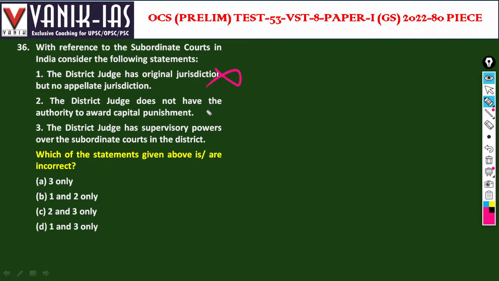The district does not have the authority to award capital punishment. This is also incorrect. They can award capital punishment, but that will be verified with the High Court. District judges have supervisory power over the subordinate courts of the district. This is right. This option is incorrect, so options one and two are incorrect.